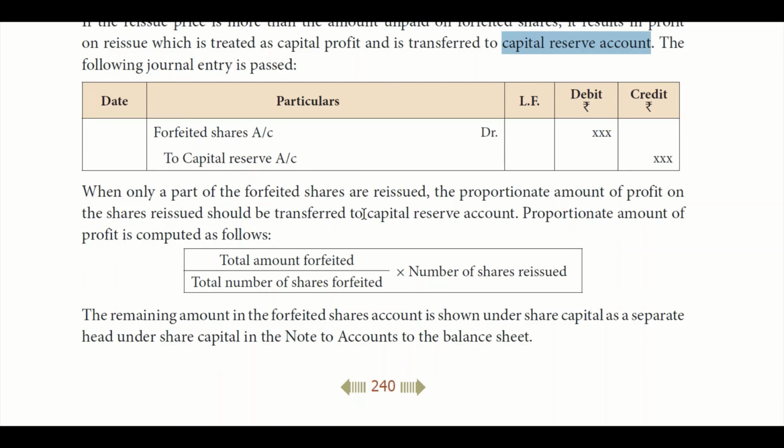In that case, you have to move only the proportional profit to the capital reserve account. So total amount forfeited divided by total number of shares forfeited, into number of shares going to be reissued. Only this value is going to be moved to the capital reserve account.